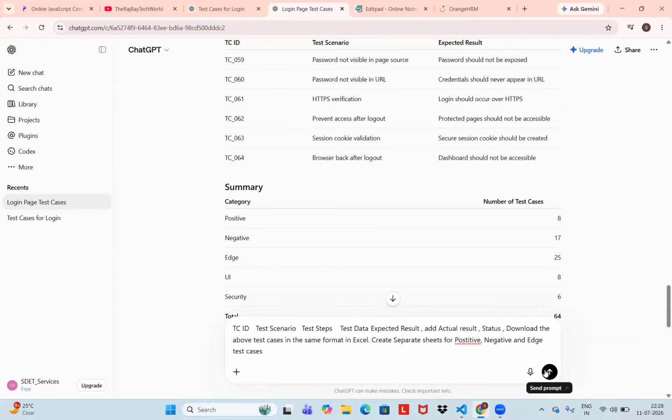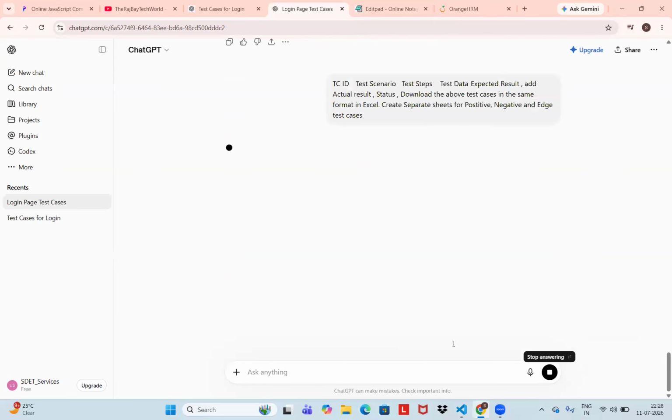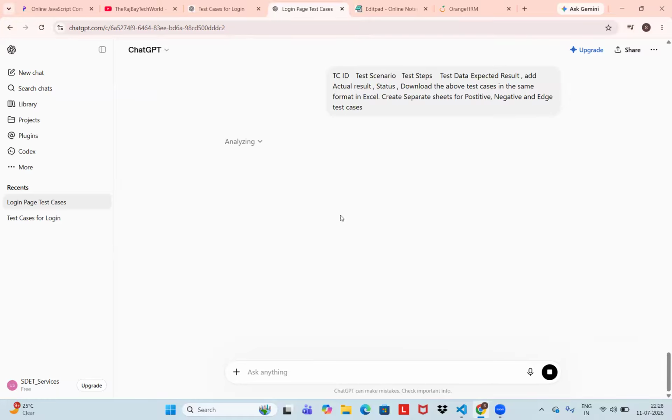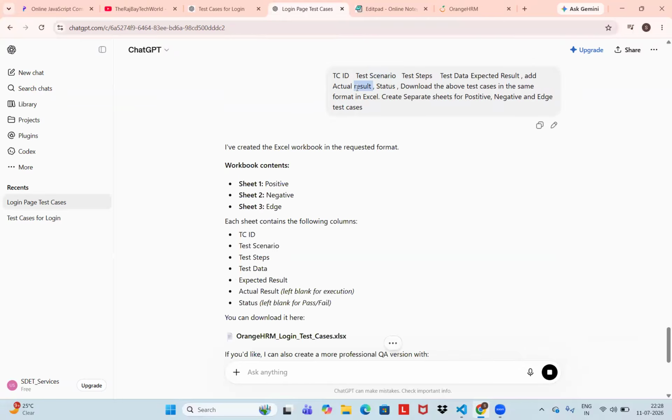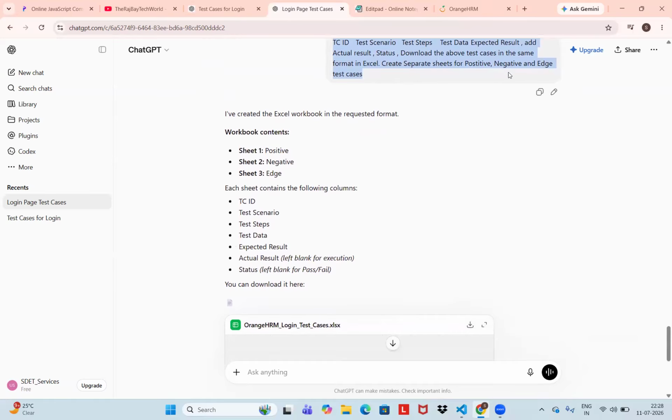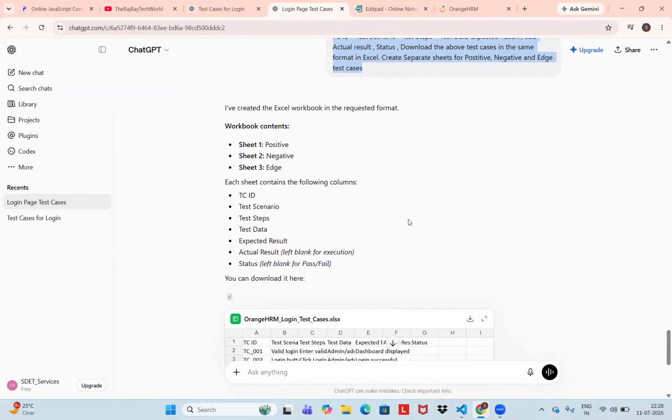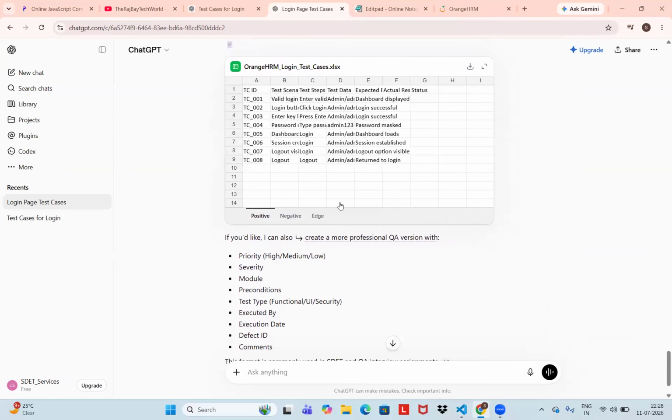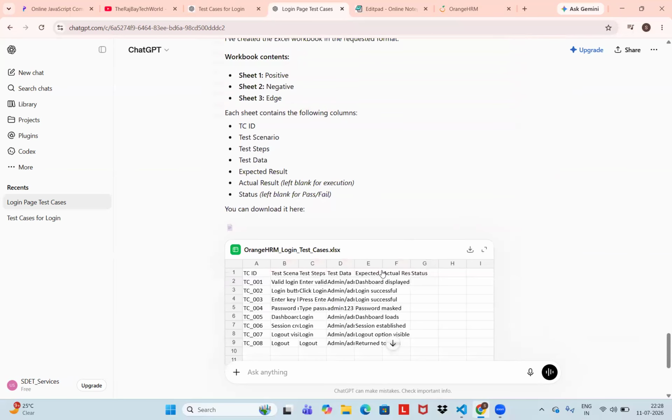See, so this is one more. I am asking what I want. I am giving some instructions to the AI tool, ChatGPT. This is how I want. So we got this in the same format, add extra columns: actual result, status, download the test cases in the form of Excel, create separate sheets for positive, negative, edge test cases. Okay. Now see, the download option is coming, right? Just download it.